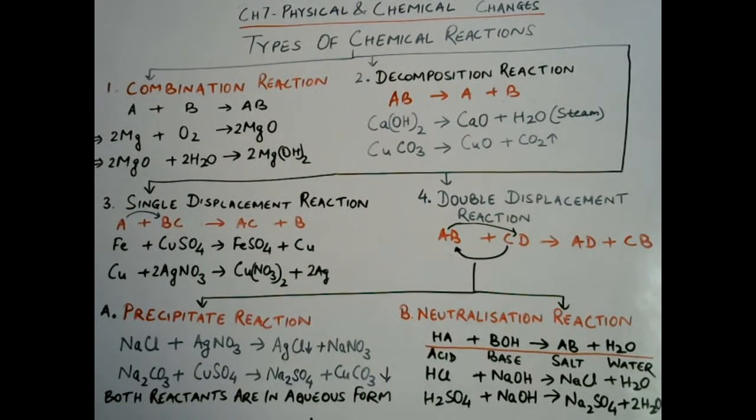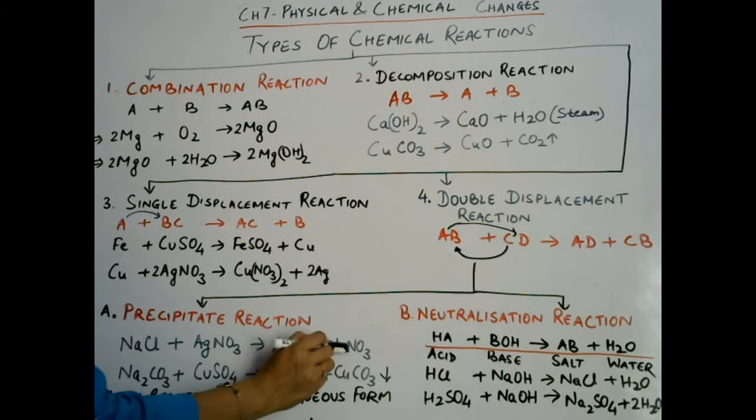So first one is precipitate reaction. Precipitate means some kind of residue will be formed after the reaction. Understood? Some residue will be formed, and that will settle down on the bottom of the container. Clear? So let us take the example of sodium chloride. When it reacts with silver nitrate, then silver chloride will be formed and sodium nitrate will be formed.